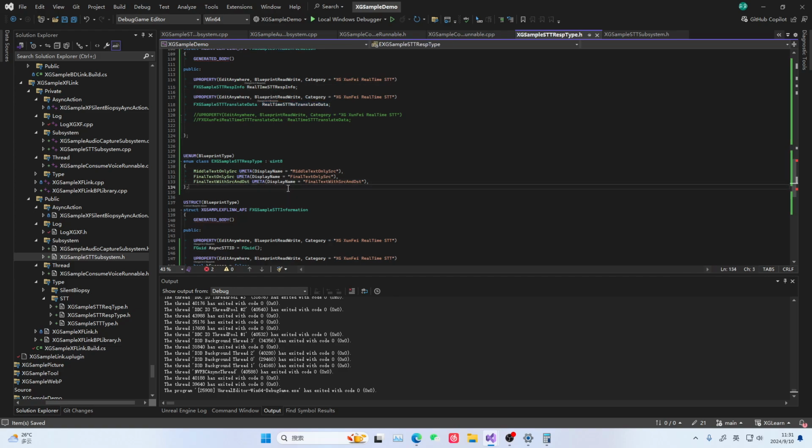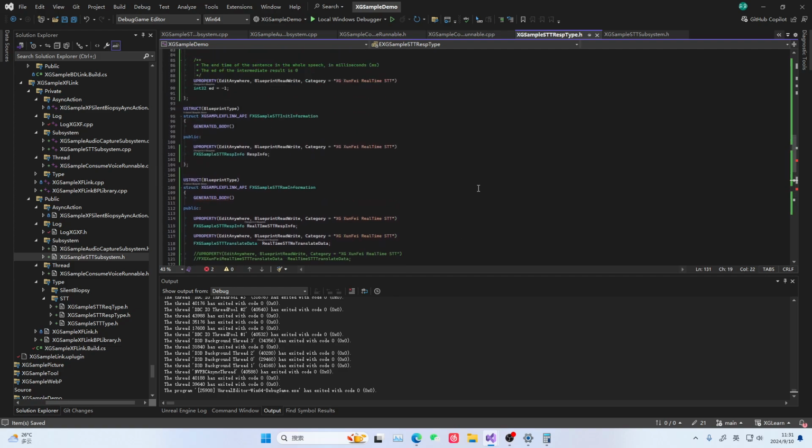There are three structures here. These three structures correspond to these three enum values. Right, so this one contains the translated data. This part is the final data. This is the data flowing through the middle. Okay, good. So after we do this, let's go back to the subsystem.